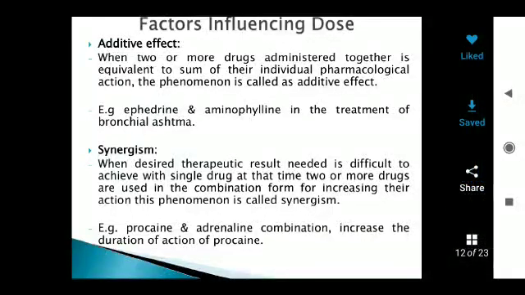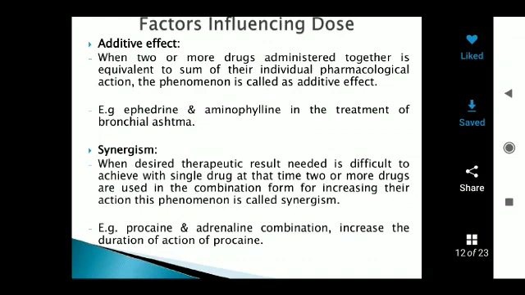Good afternoon, students. Today's topic is calculation of doses, which may depend on various types of factors. In the previous class, we discussed some factors. In this class, we will discuss the remaining factors. First one is additive effect.